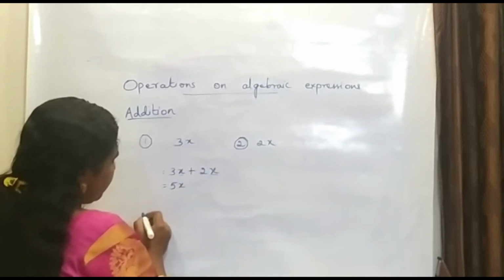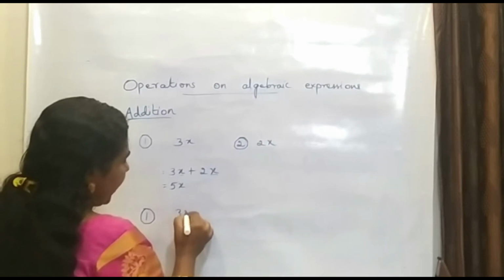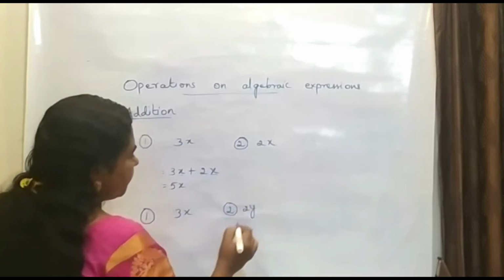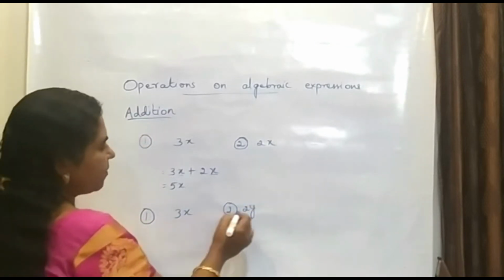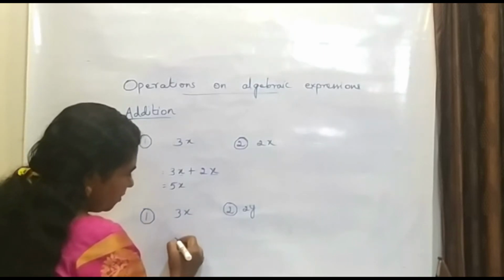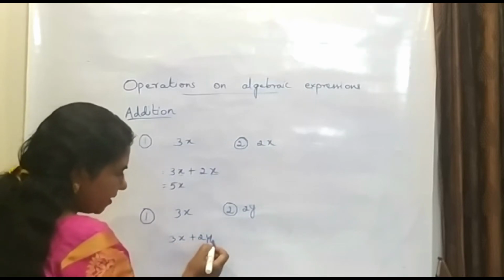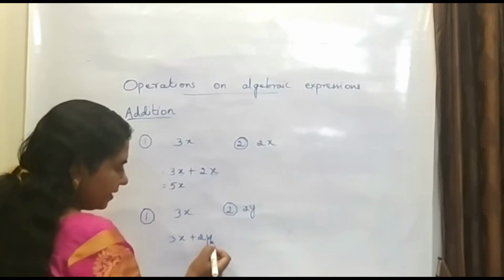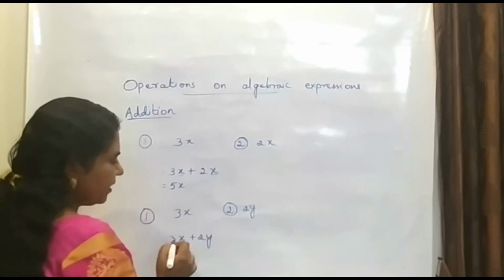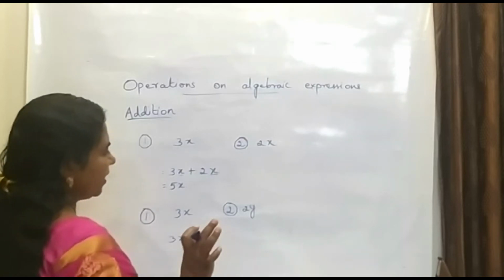Now suppose we have a monomial 3x, and the second monomial is 2y, and we are asked to add both the monomials. The first step is, sum is equal to 3x plus 2y. Now both the terms have different literal coefficients. That means both are not like terms, they are unlike terms. So in this case we cannot proceed further. We cannot add both the terms. So this is the final answer.